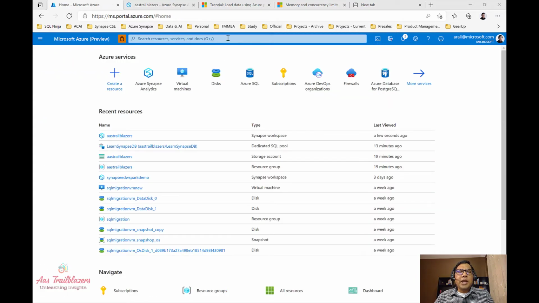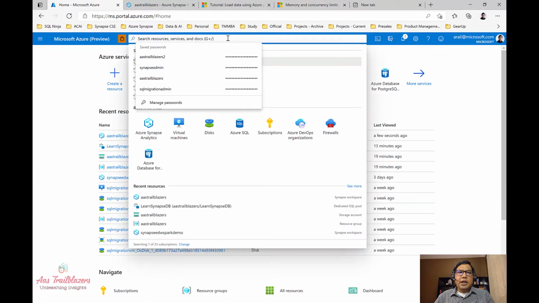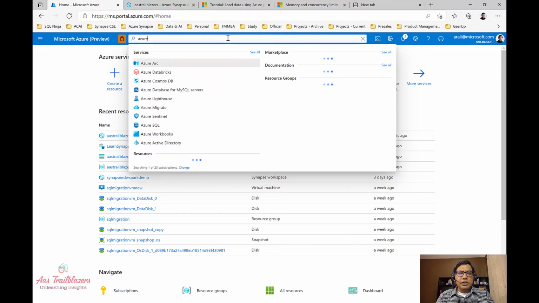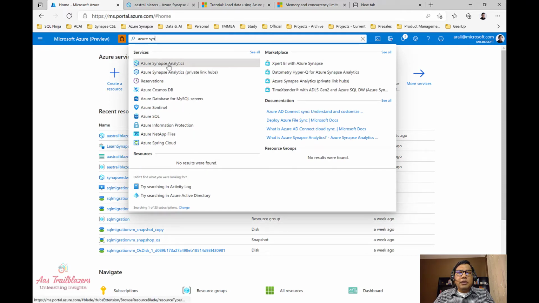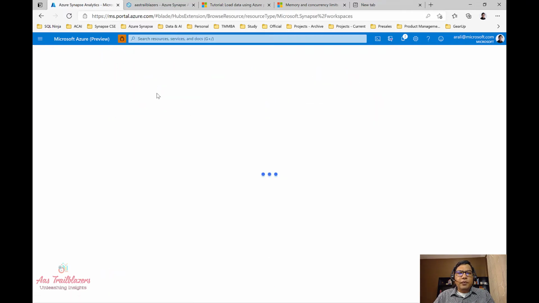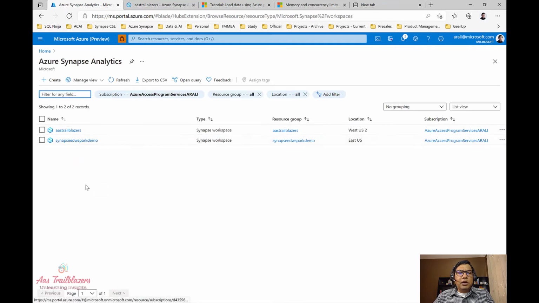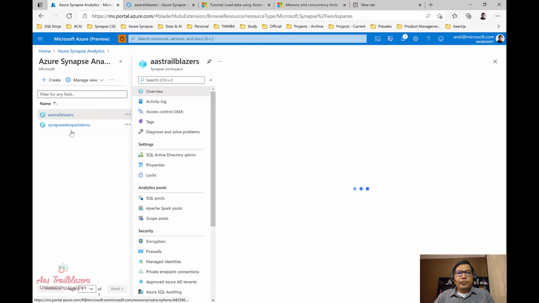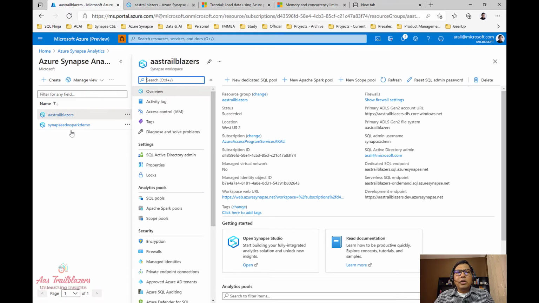To go back to my existing workspace, I can come back on Azure portal and I can type Azure Synapse Analytics again, and this is what I'm going to select. This is listing all the Azure Synapse Analytics workspace created so far. I'm going to work on this one. Let me click on this. This is where you'll see all the details related to my workspace. There are certain things that we have to note from here.